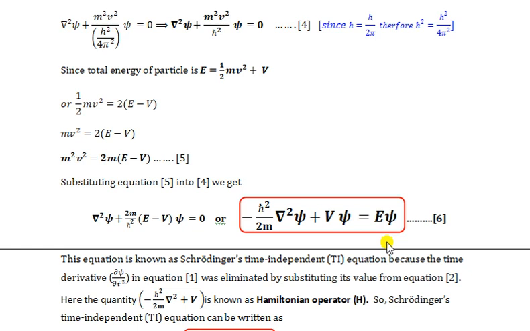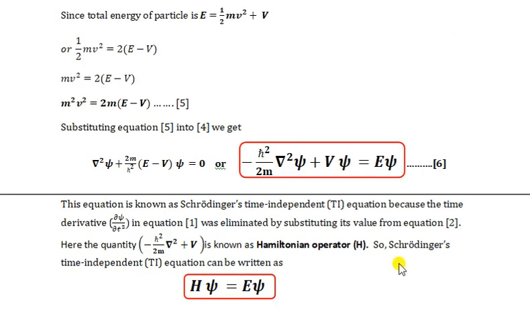Hence the quantity minus h cross square over 2m del 2 plus V is known as the Hamiltonian operator H. So Schrodinger's time independent equation can be written as H psi equal to E psi.